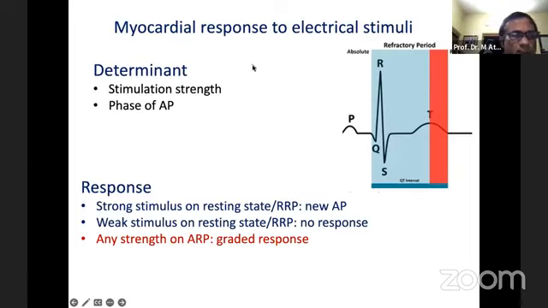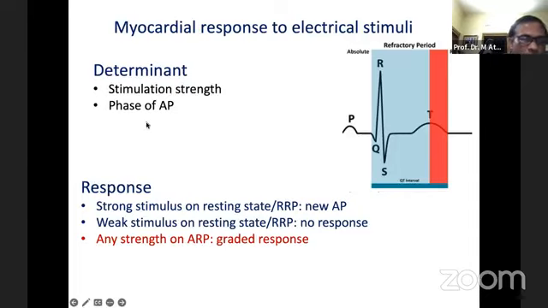The determinants of excitability and refractoriness of the heart are the stimulation strength of the impulse and the phase of the action potential when the stimulus goes to the heart. These are the two determinants of whether an abnormal impulse can give an abnormal response of the heart.